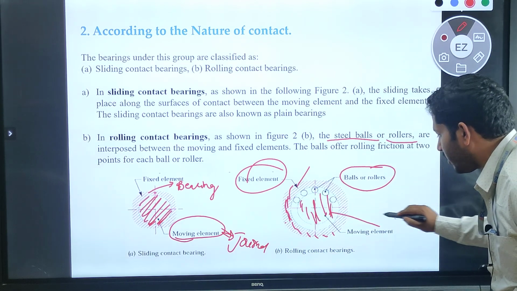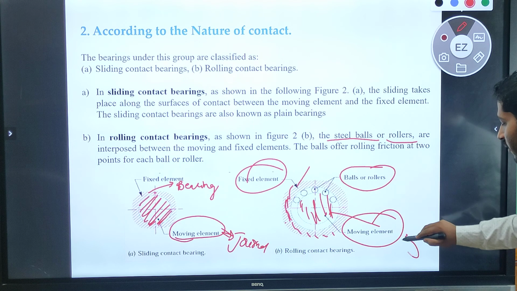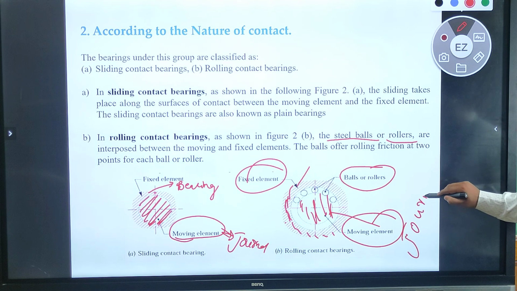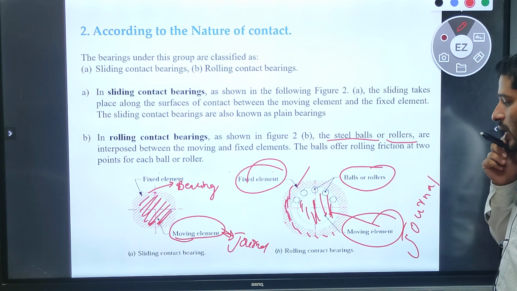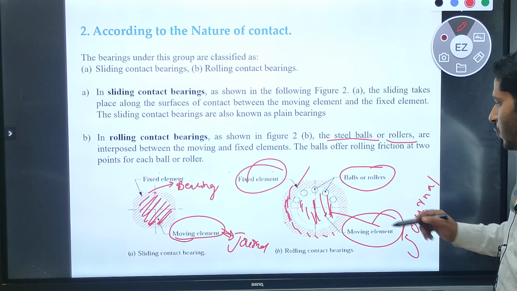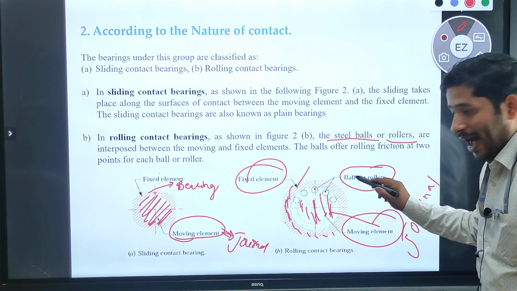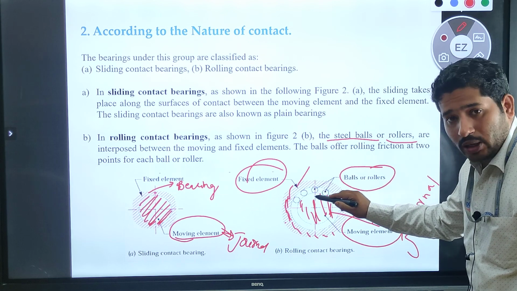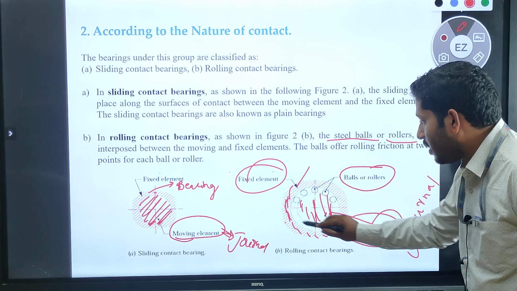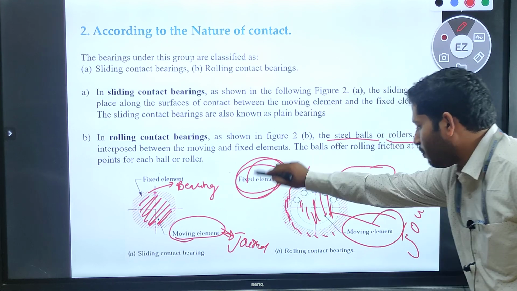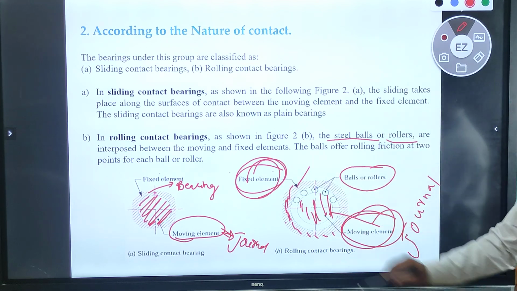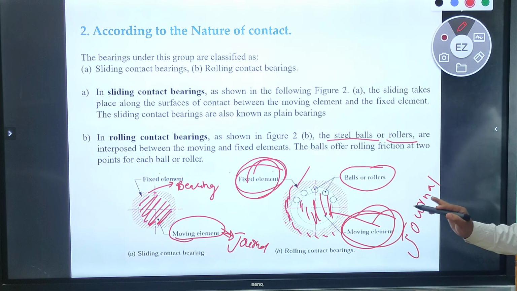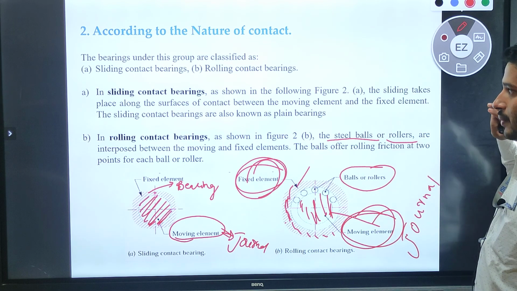So this moving element, we can say, is the journal. Is it right? So what I am doing over here in these rolling contacts of bearing, in which we are using these balls as well as rollers, we interpose them in between the fixed element and the moving element. Okay dear, in these rolling contacts of bearing.